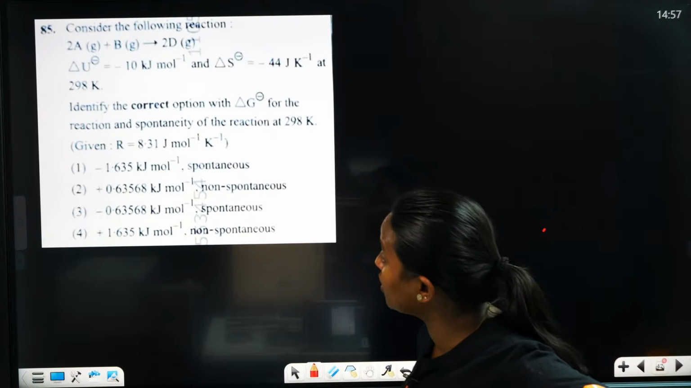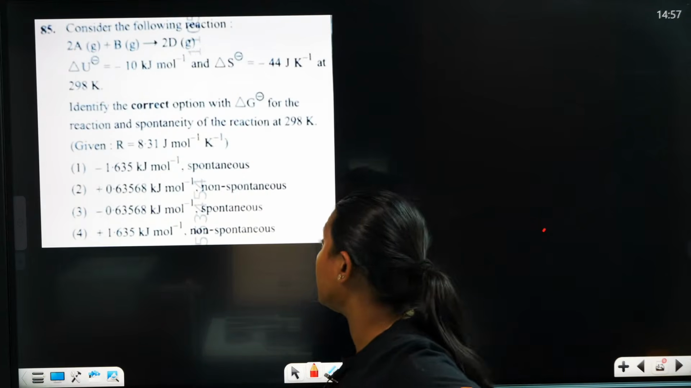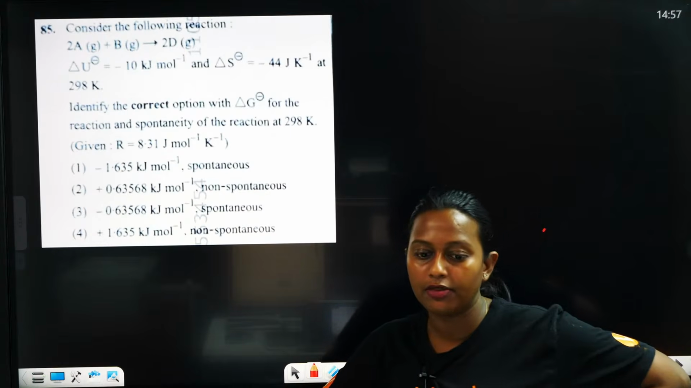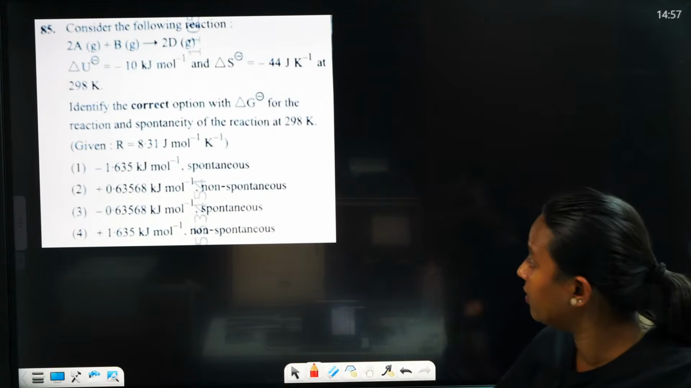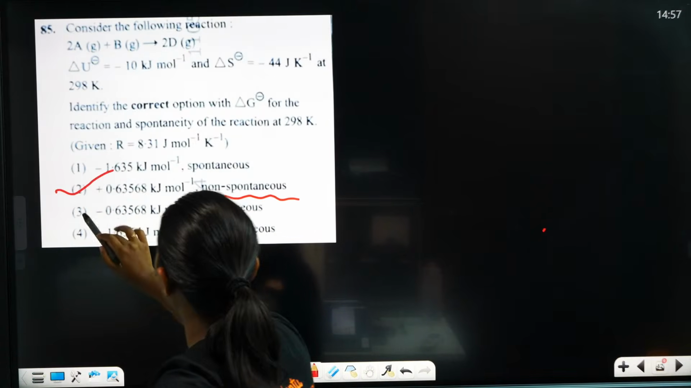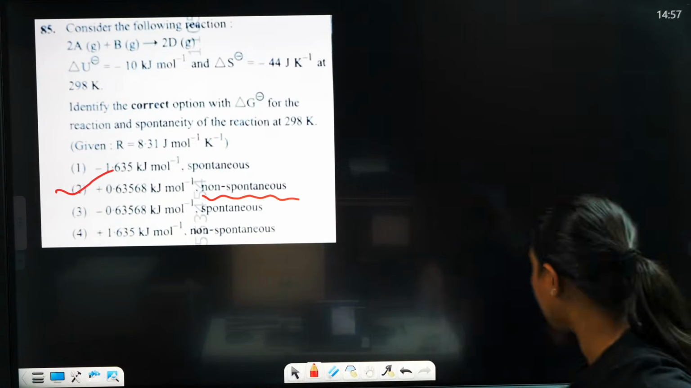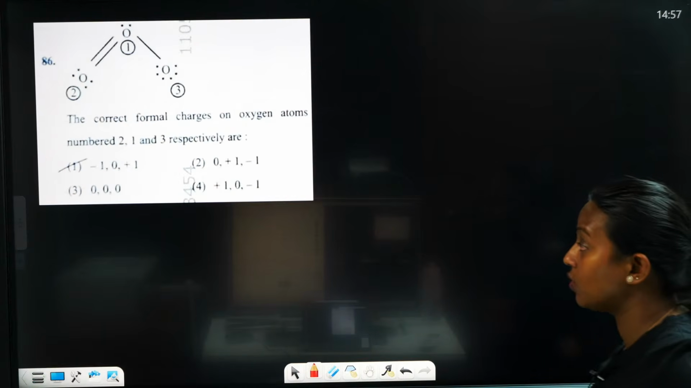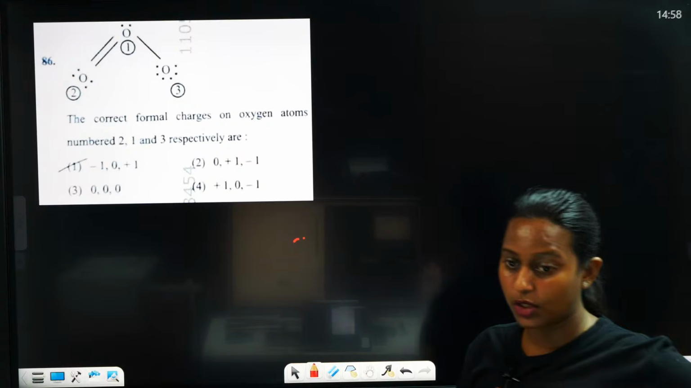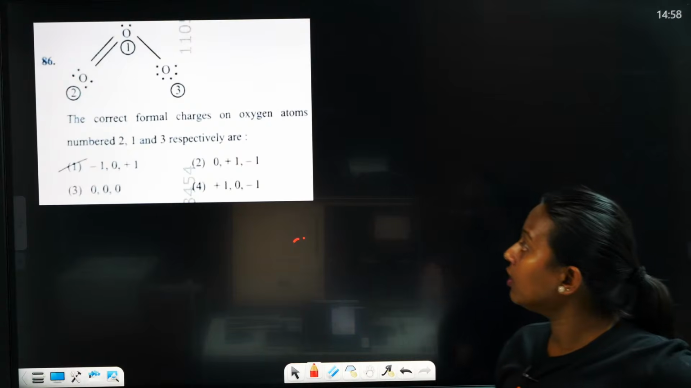Consider the following reaction here. Identify the correct option. It's a numerical type of question. 85. What is the correct answer of 85? Yes, it is actually non-spontaneous. Then we can move to the next question. Yes, formal charge question. It's very important. So tell me the correct formal charge.